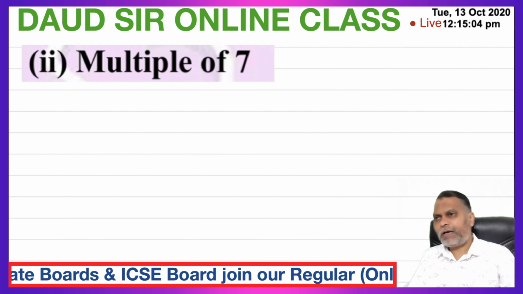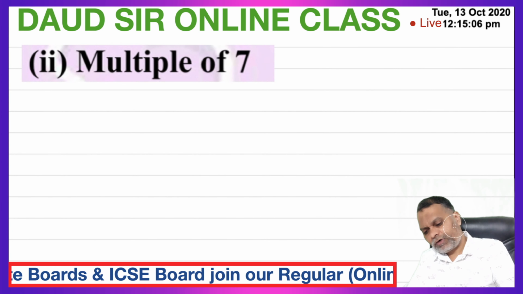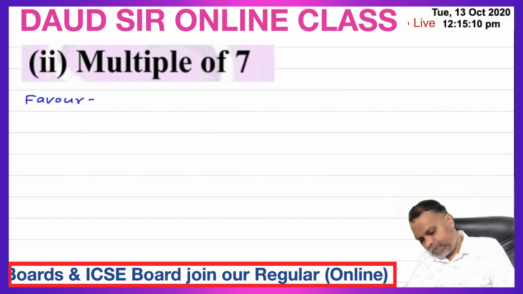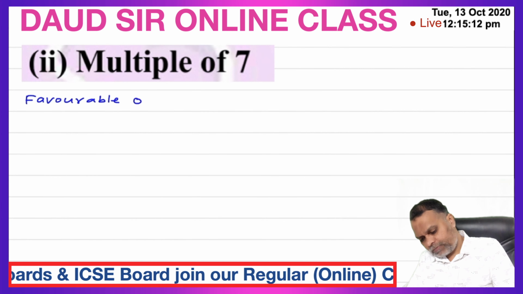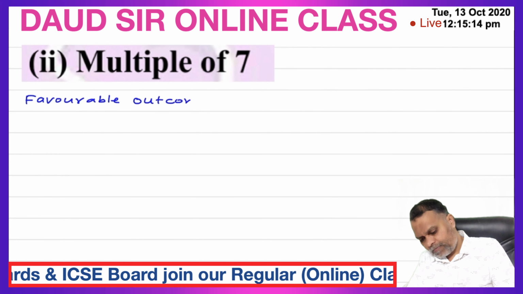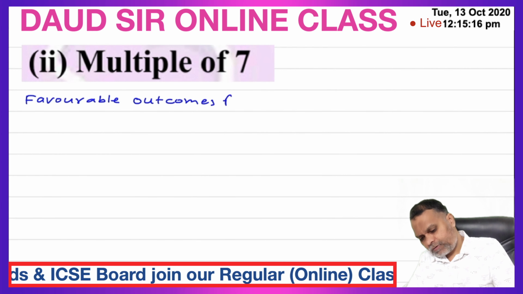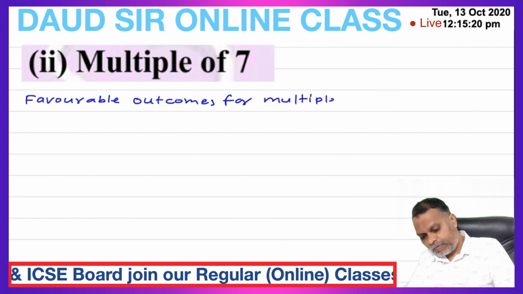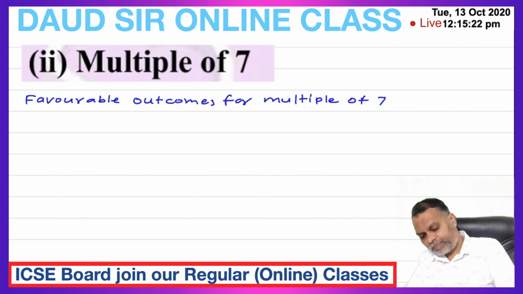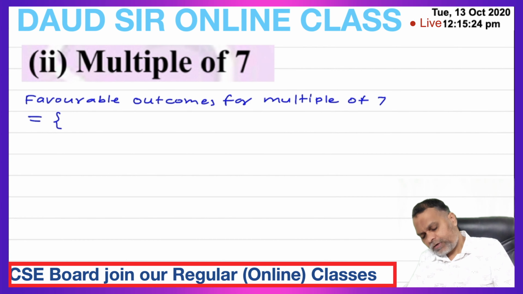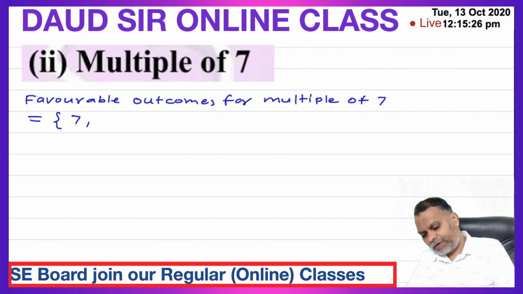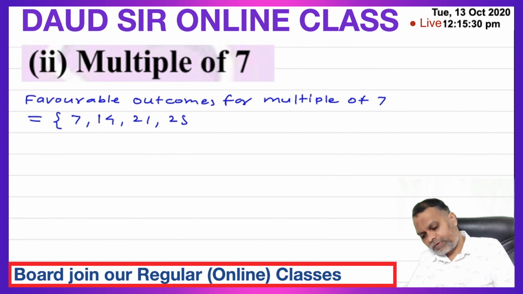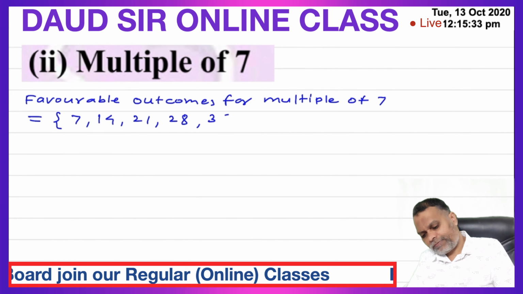Second part, multiple of 7. So favorable outcomes for multiple of 7. So first multiple of 7 is 7. 7 twos are 14, 7 threes are 21, 7 fours are 28 and 7 fives are 35.